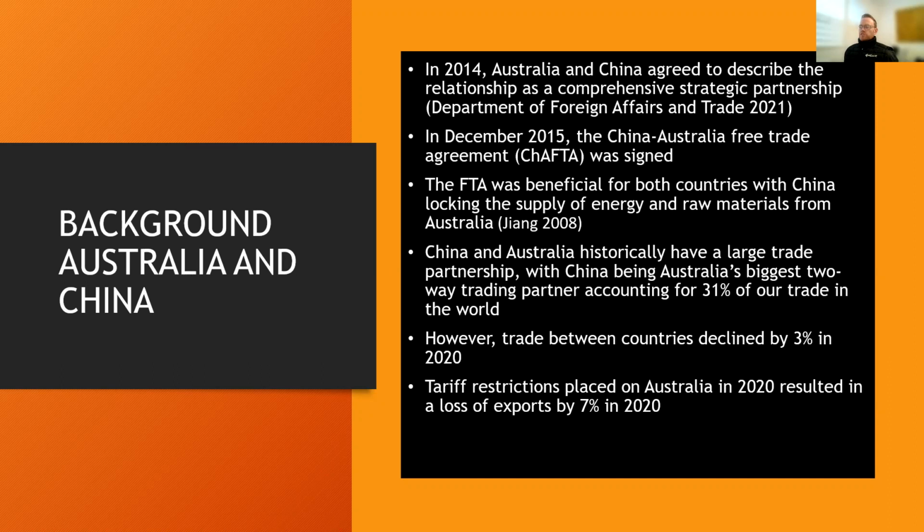The free trade agreement was beneficial for both countries, with China locking in energy and raw materials for their booming manufacturing industry, and Australia providing large amounts of exports to China. Australia and China historically have a large trade partnership, with China being Australia's largest two-way trading partner, accounting for 31% of our trade within the world. However, trade between the two countries declined by 3% in 2020. Tariff restrictions placed on Australia in 2020 resulted in a loss of exports of 7% in 2020.